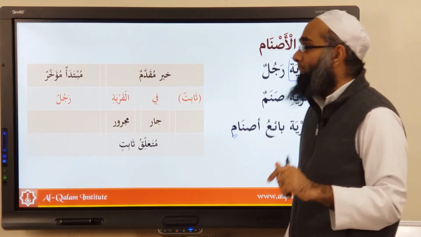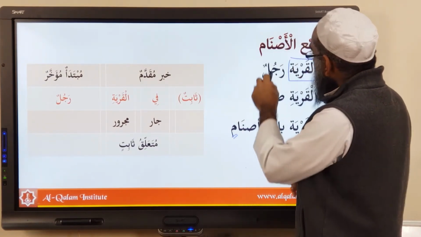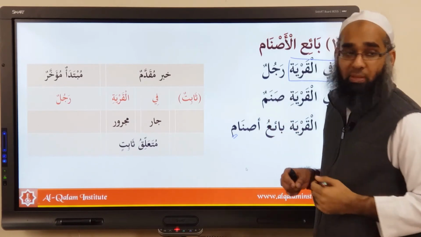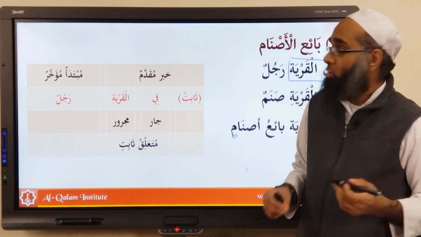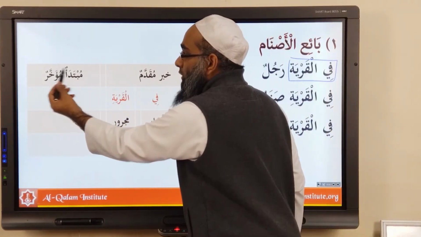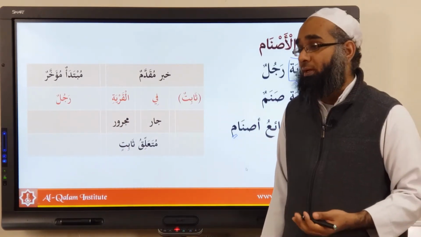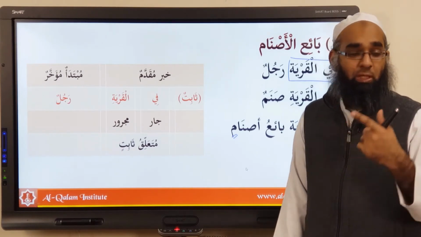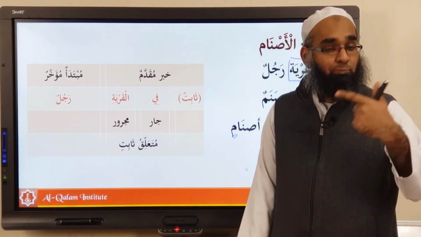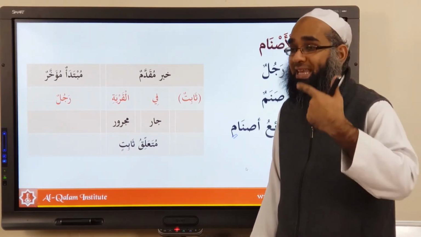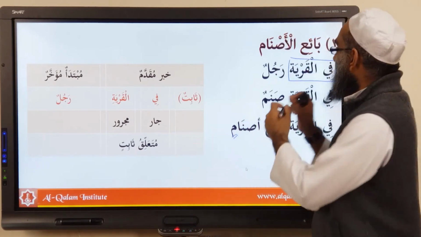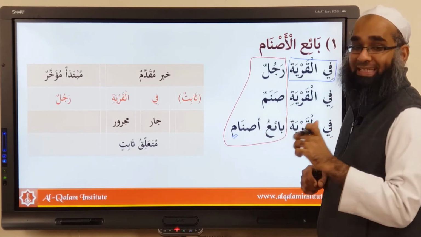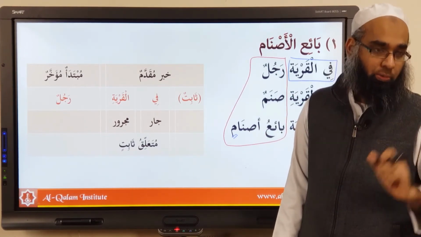Now this structure is different. The tarkib is different. What happens? Because obviously, these things become the mubtada. Because the jar majroor can't become the mubtada. That's a rule. So what will happen? You'll call it mubtada'un, but akhara yu'akhiru ta'khiran means to delay. So the mubtada is mu'akhar, the thing that has been delayed. So mubtada'un mu'akharun means the delayed mubtada, meaning the mubtada which has come later on in a sentence. So now these are all mubtada, but where are they? Delayed. So they are called mubtada'un mu'akharun.